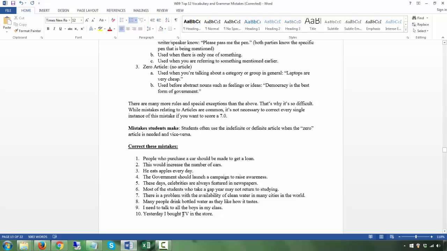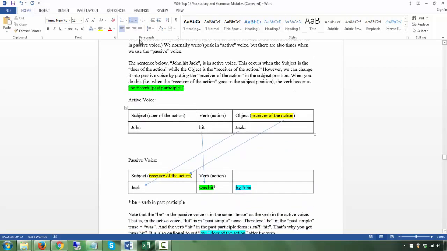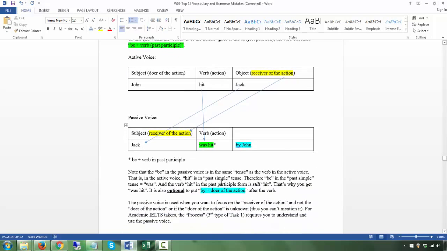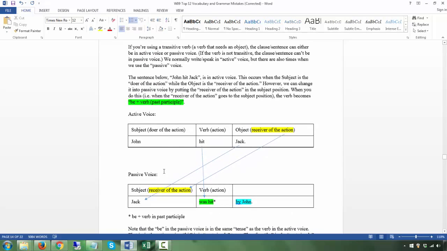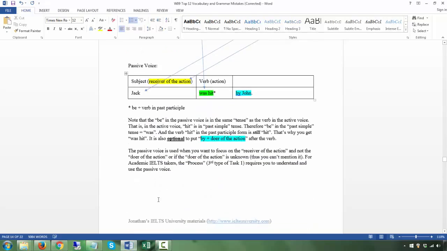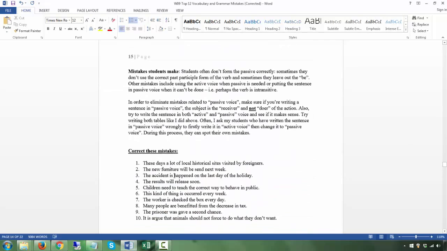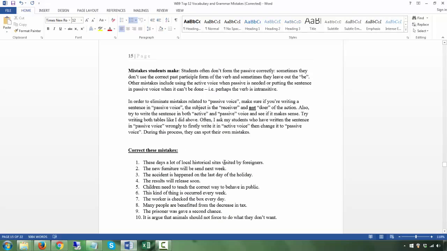Yesterday I bought a TV. In the passive, right? Read through this. You can only use the passive voice when your verb takes an object. Then your object, the receiver of the action, goes to the front. These days a lot of local historical sites are visited. This is the receiver of the action, not the doer. The historical sites do not do the visiting, so it should be passive: be plus past participle.